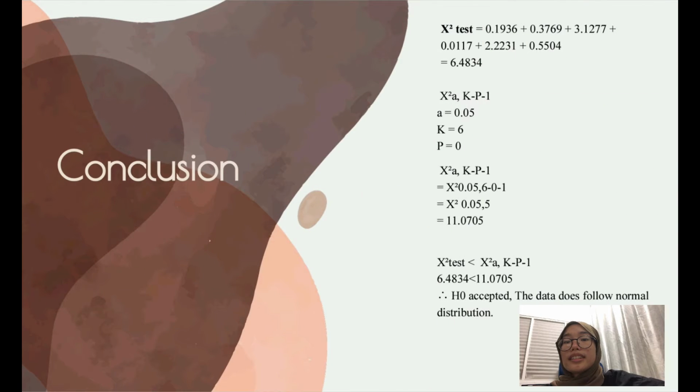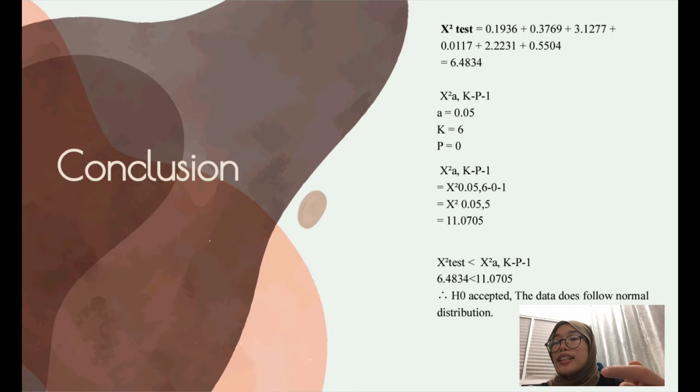Next, we find the test statistic. We calculate the test statistic and compare it with the critical value, following the formula in the book, using the alpha of 0.05. As for P, it is the parameter that we need to estimate. But since we are given the standard deviation and mean, P equals 0, since we don't have to estimate.